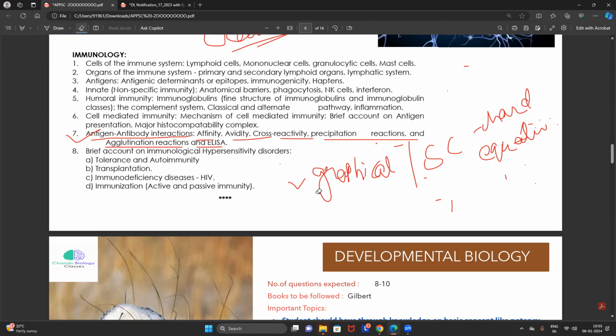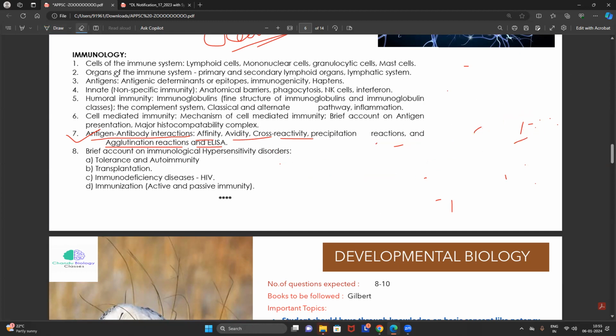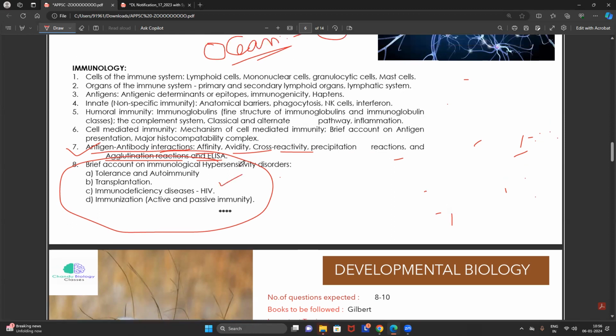And the last and final one, disorders. Disorders are very easy. You won't get any difficult question because they have mentioned very clearly which diseases we will read, and we need not read their pathophysiology. We have to focus on how that disease is caused and what the mechanism is. That means which system, which receptor, which cells, or which surface markers the disease is affecting. From those only we will get the direct question.